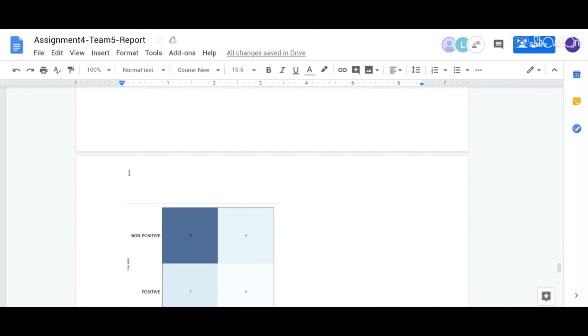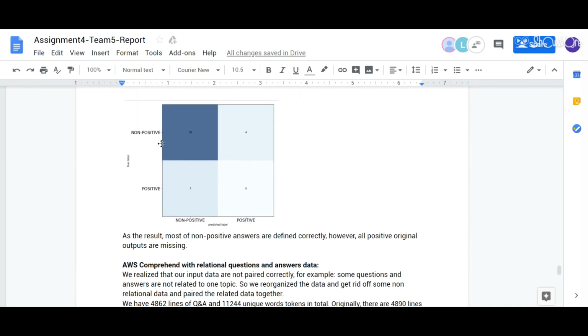Here's the confusion matrix. You can see that most of the non-positive sentences we can easily predict by our model. However, none of the positive sentiment we predict correctly.